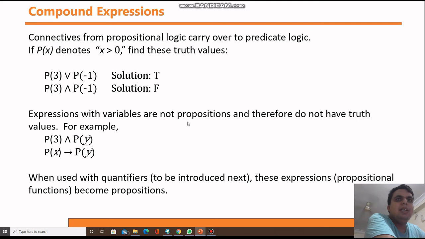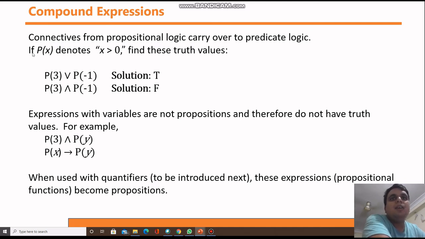Now see here, you have a compound expression. Connectives from propositional logic carry over to predicate logic, so you can use the connectives. We already know the connectives: and, or, if-then, biconditional operator, not. This kind of connective you also use in predicate logic.